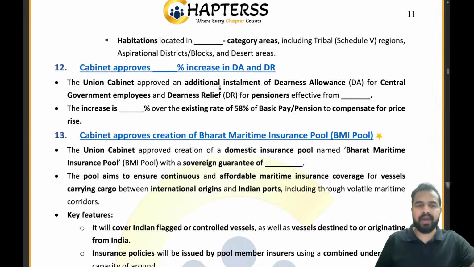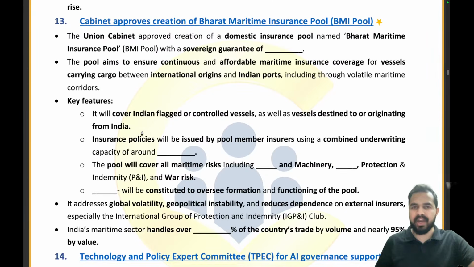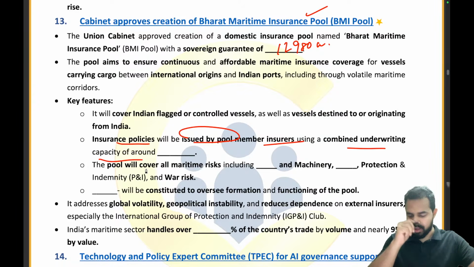Now let's move ahead to the next part. So quick recall is here. Cabinet has approved an increase in DA, that is 2%. The increase is 2% over the existing rate of 58%. Cabinet has approved the creation of Bharat Maritime Insurance Pool. So Government of India has provided the sovereign guarantee of how much amount? 12,980 crore rupees. Then insurance policies will be issued by pool member insurers using a combined underwriting capacity of around what amount? 950 crore rupees.